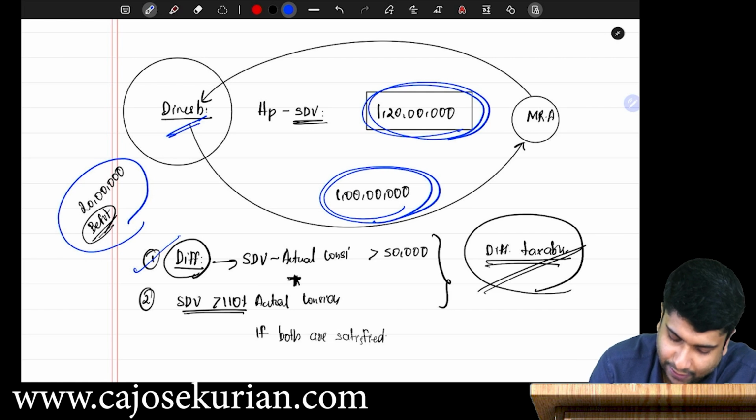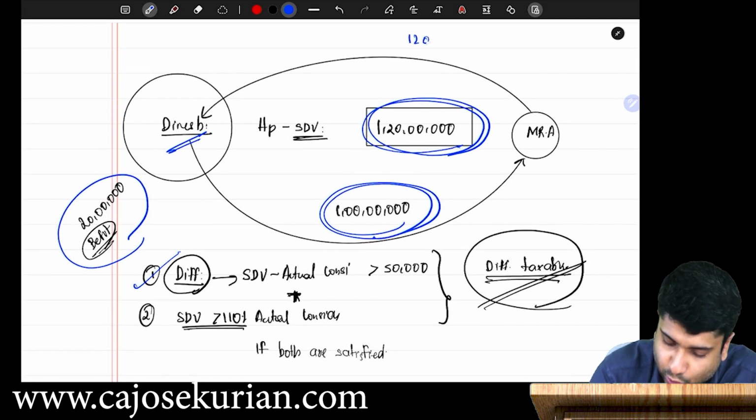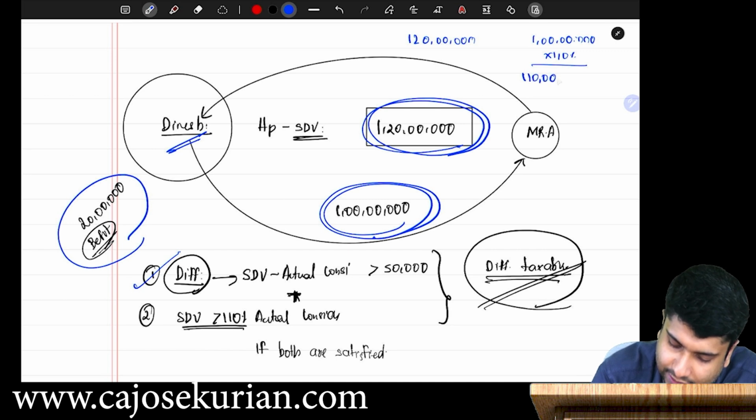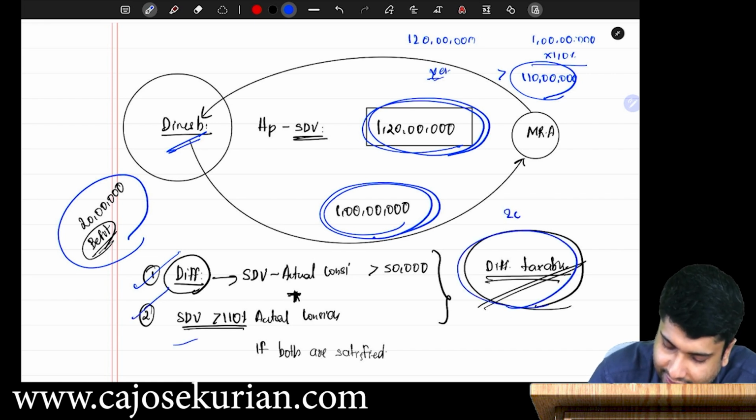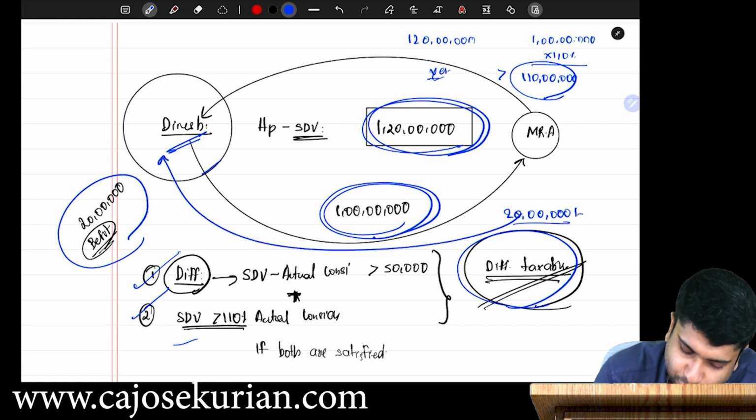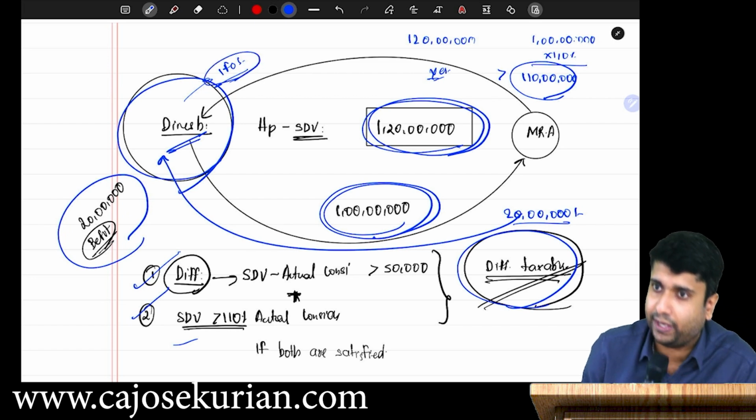And let's check stamp duty value. How much is stamp duty value? 1 crore 20 lakhs. And how much is actual consideration? 1 crore. How much is 110% of actual consideration? 110% of actual consideration is 1 crore 10 lakh. Is 120 more than 110? Answer is yes. So both the conditions are getting satisfied. And hence what is the impact? That 20 lakh will be taxable in the hands of Dinesh. Dinesh has to pay tax for that 20 lakh under IFOS. Are you all with me?